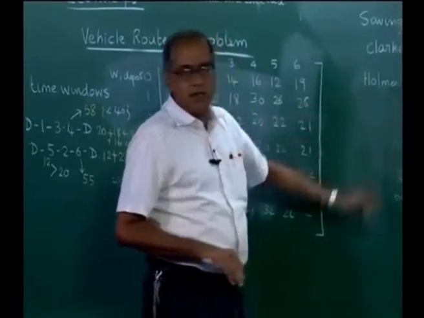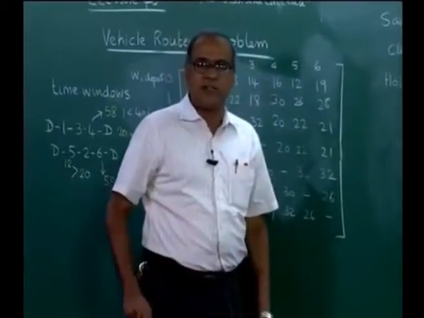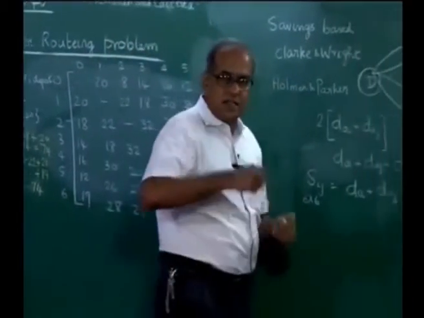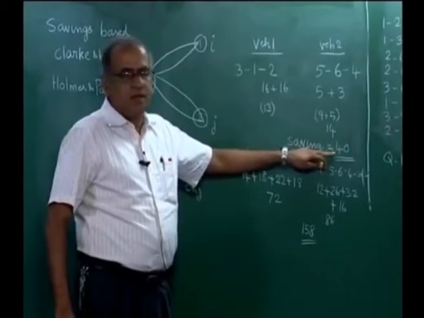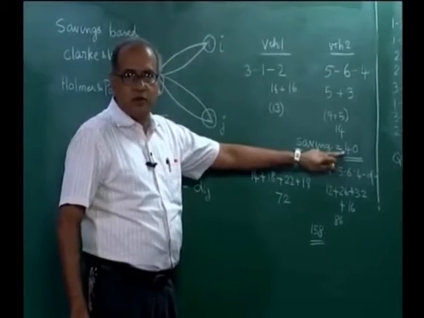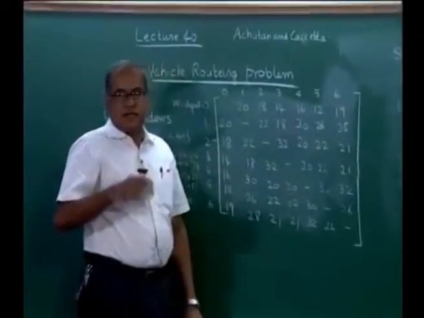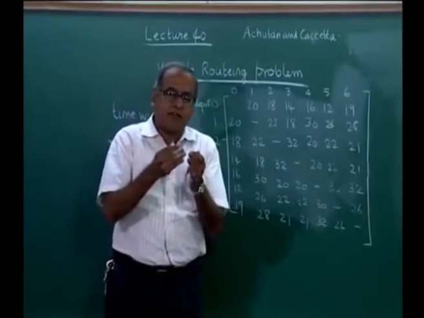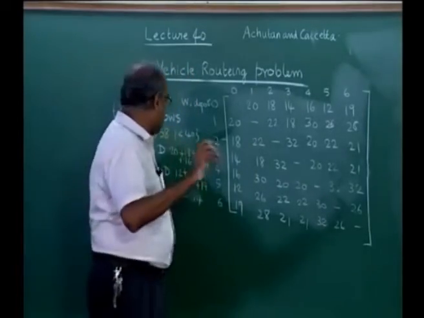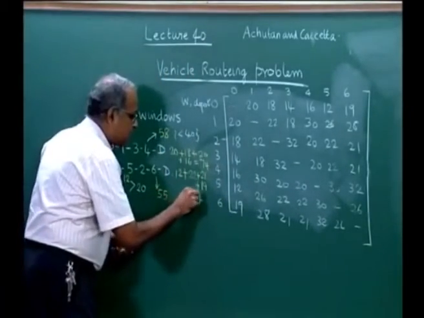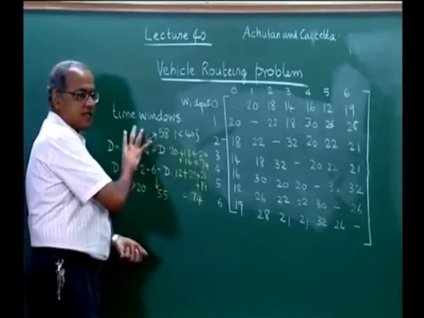I have explained the Holmes and Parker solution in detail in the advanced operations research course under the topic vehicle routing, where for the same illustration using the Holmes and Parker method we obtained a saving of 50 instead of saving of 40. So a saving of 50 would actually give us a solution with distance of 198. Now this is 99, so 99 into 2 is 198 minus saving of 50 would give us a solution with distance equal to 148, which actually happens to be the optimum that we have shown here, 74 plus 74, which is 148. Holmes and Parker is capable of giving us this solution.